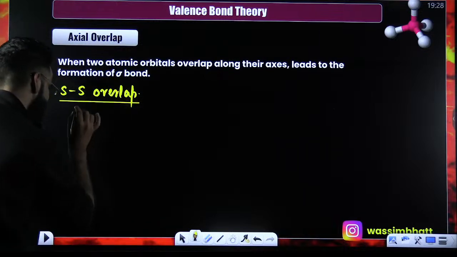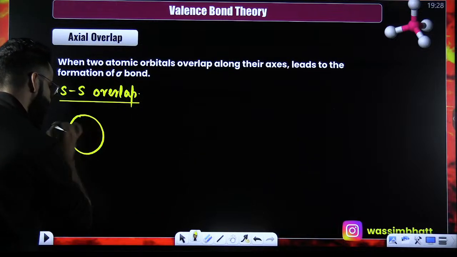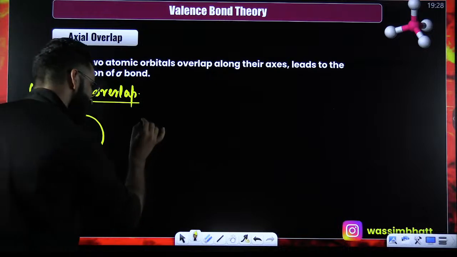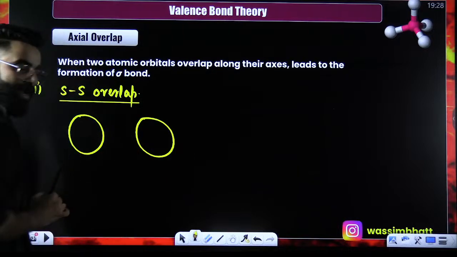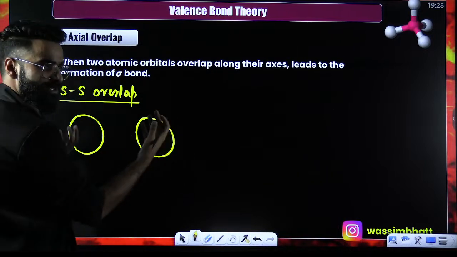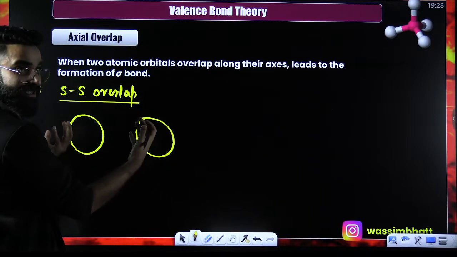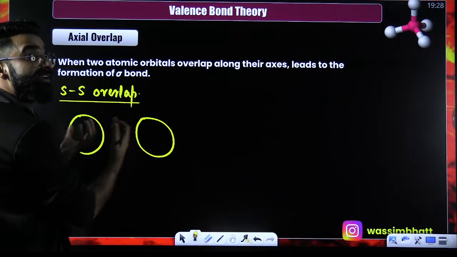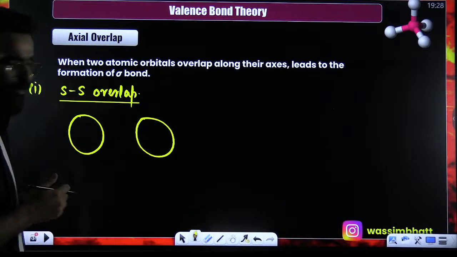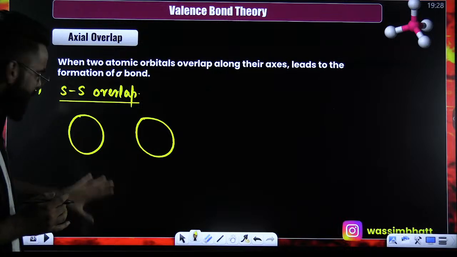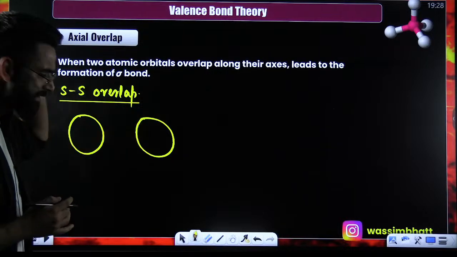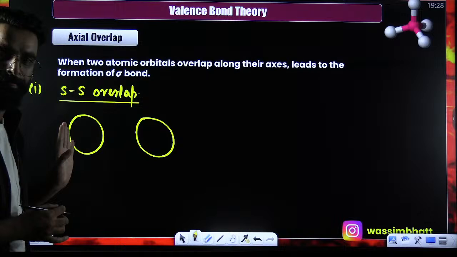For example, imagine this is the s orbital of one atom. Imagine this is the s orbital of one more atom. And these two atoms, whose s orbitals I have taken, let's say a bond has to get formed between these two atoms. This is the s orbital of one atom. This is the s orbital of one more atom.